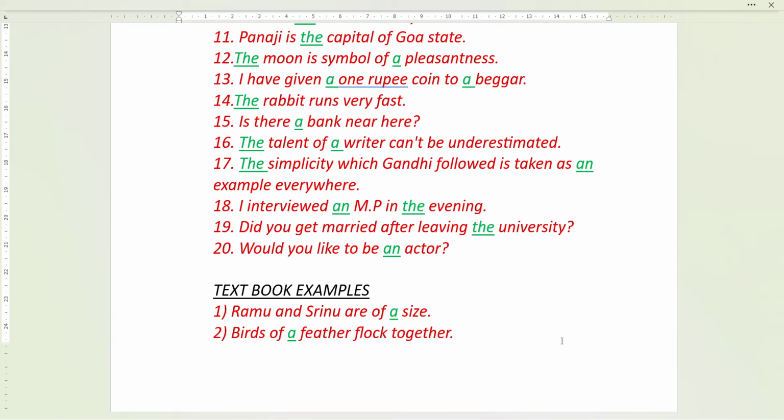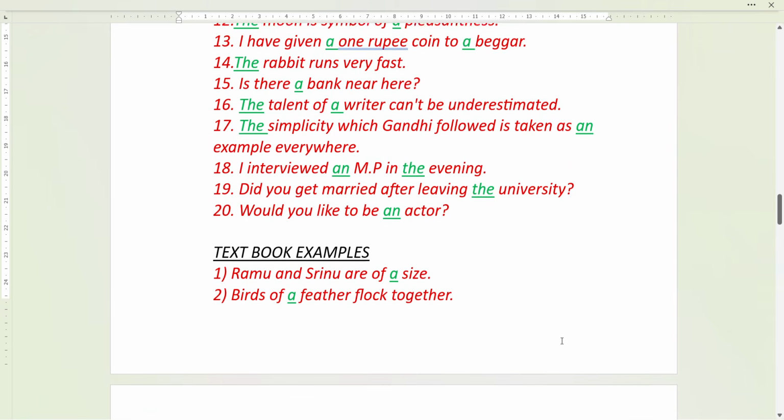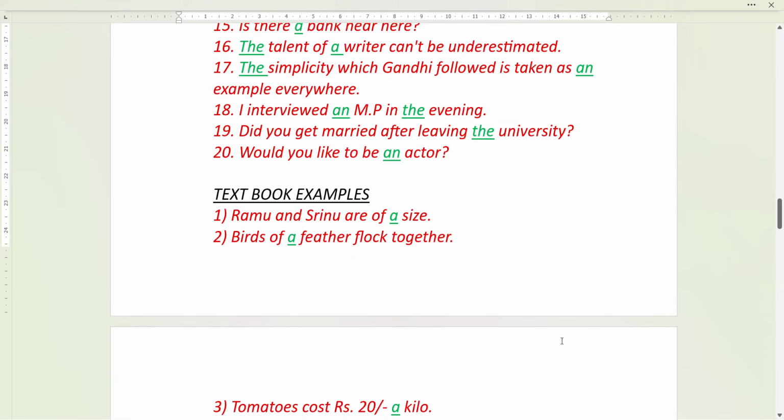The simplicity, this is again an abstract noun. The simplicity which Gandhiji followed is taken as an example everywhere. I interviewed an MP in the evening. Now look children, an MP, because though M is there, we are not pronouncing it as ma, we are pronouncing it as M. A is a vowel sound. So, I interviewed an MP in the evening.